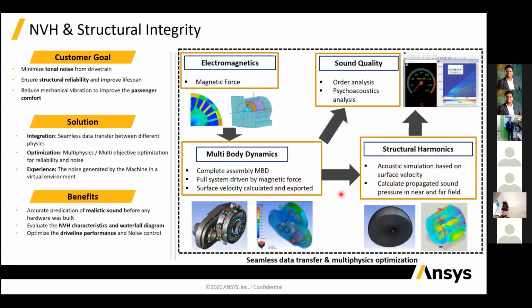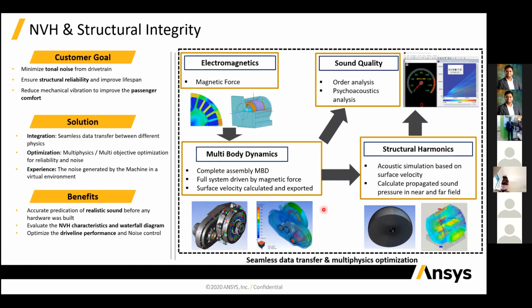And after doing that, you have designed it and you are getting a perfect simulation result for the efficiency and the torque. The next thing is to go for noise, vibration and harshness analysis. If you see it in the electric vehicle and you get noise, this is not good for the customer or the passenger comfort. So we also have to make the motor and the electric vehicle silent. For that you need to do the noise, vibration and harshness analysis.